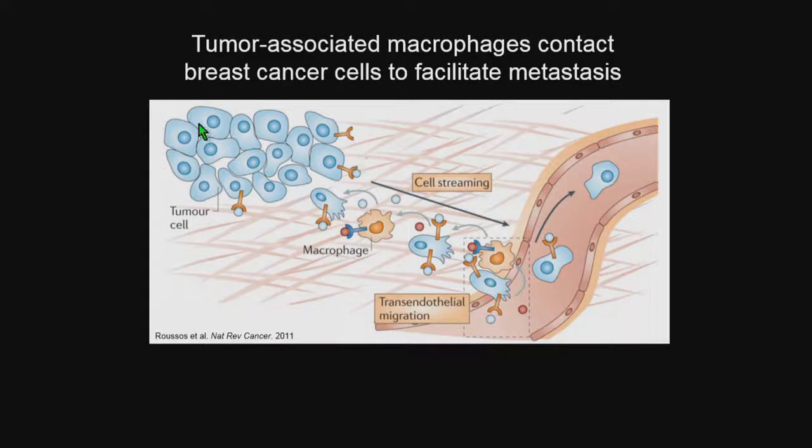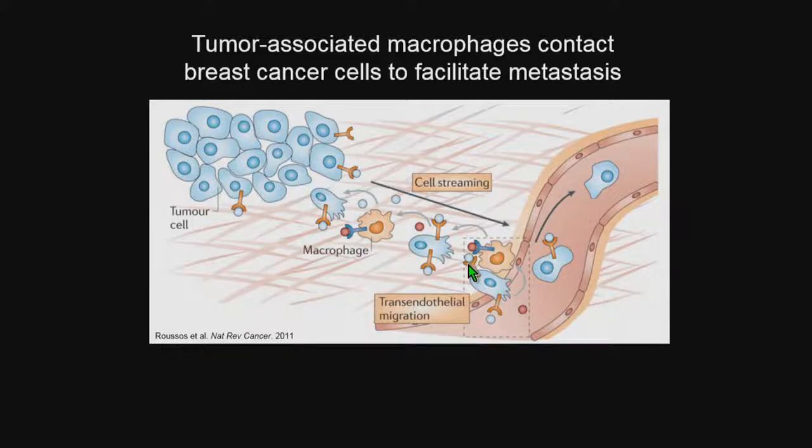So shown here in this schematic, there are tumor cells in blue. Tumor cells can break off and migrate through the stroma, and there they interact with components of the microenvironment, one of which being tumor-associated macrophages. Now, macrophages are part of the immune system, whose traditional role is to help the host. However, there's a subset of macrophages in the tumor microenvironment that are differentiated to be pro-tumorigenic. So they signal to tumor cells to promote invasion. They also signal with tumor cells to promote intravasation into the vasculature.